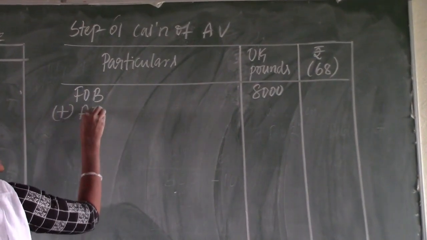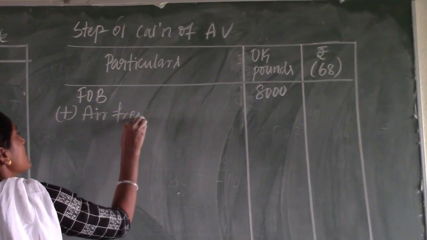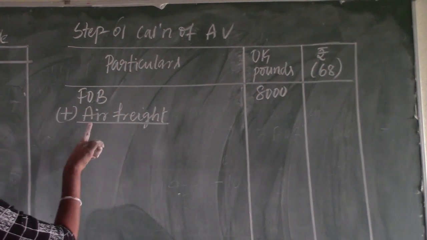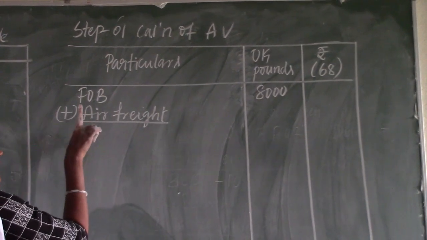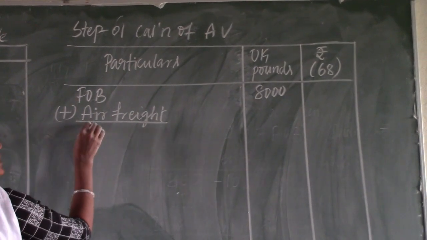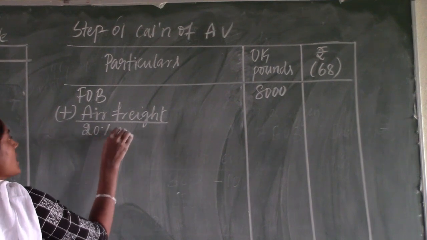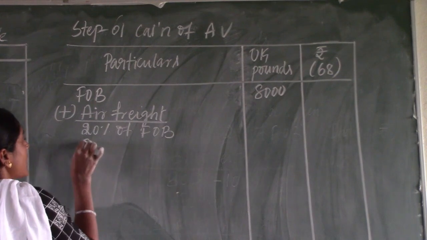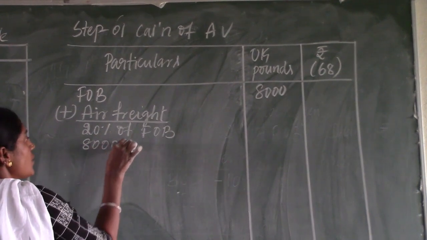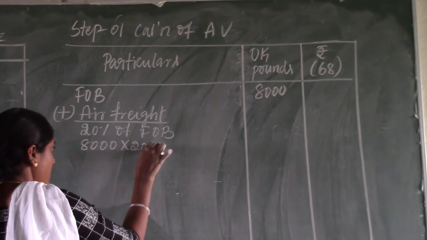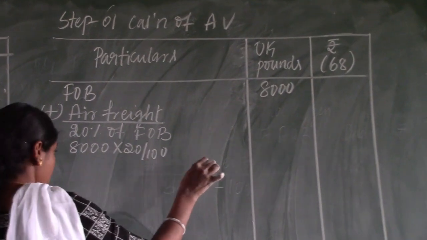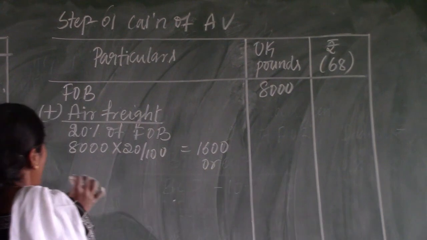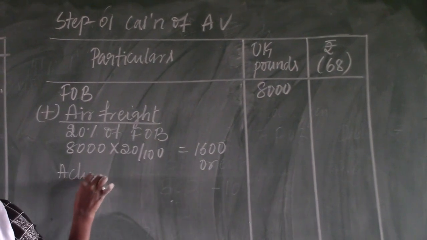They are not given the sea freight, they are given the air freight. Air freight means we need to apply the rule, that is 20% of FOB: 8,000 into 20% is 1,600, or the actual freight given.